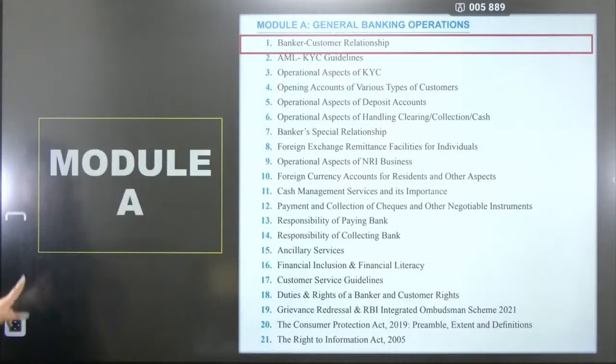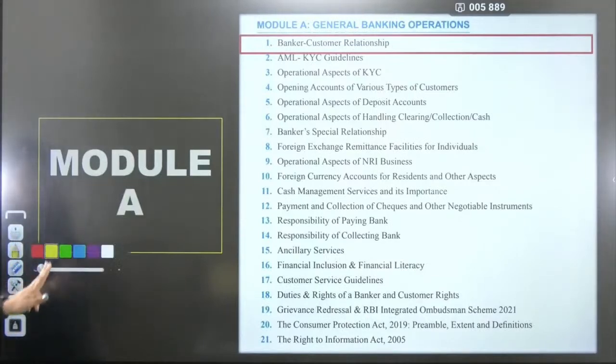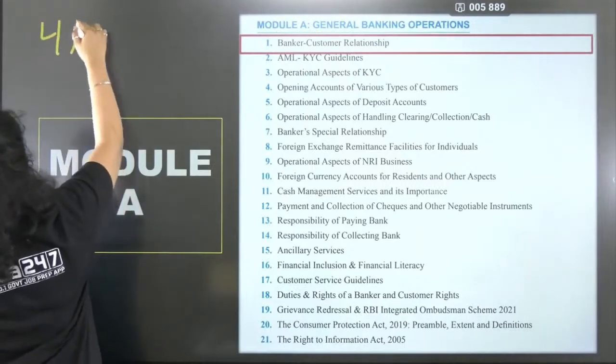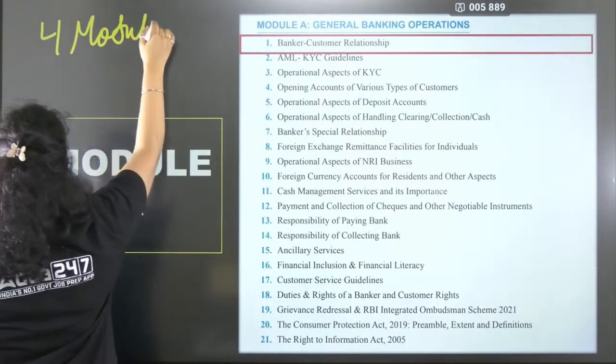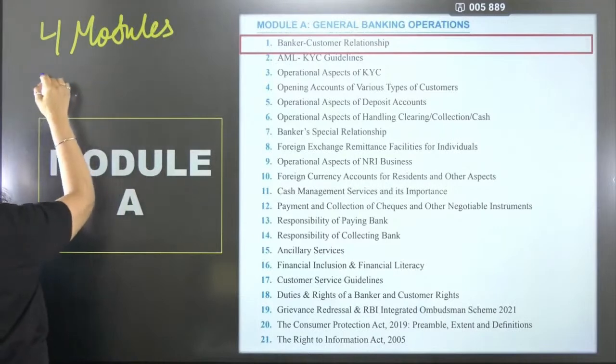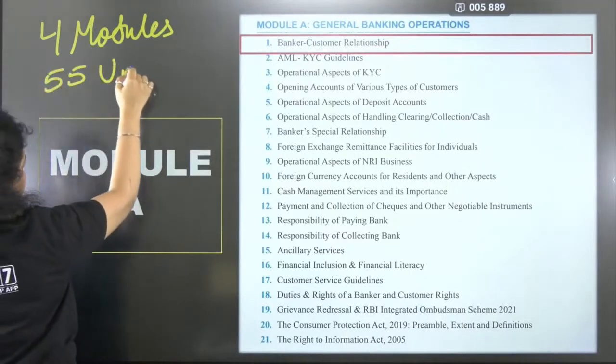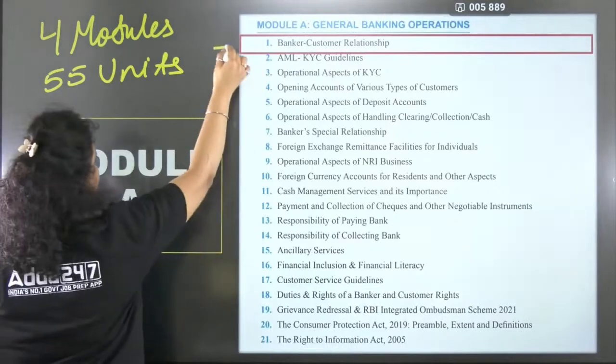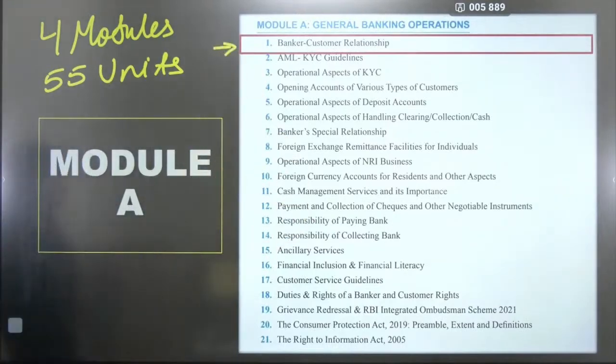Before the first question, this is your PPB subject. Certain important information about this subject is that we have 4 modules. How many modules are there? We have 4 modules in this subject, and the 4 modules cover 55 units. How many units are there? 55. Out of 55 units, 21 units are only in your Module A. And today we are going to cover the first unit, that is banker customer relationship.